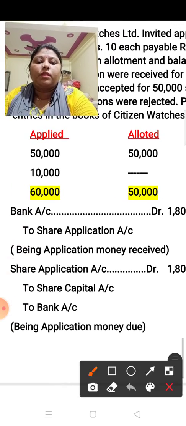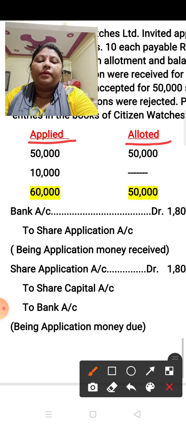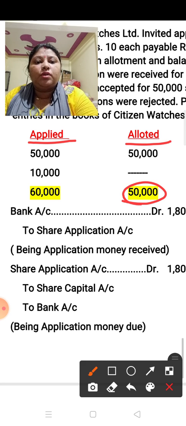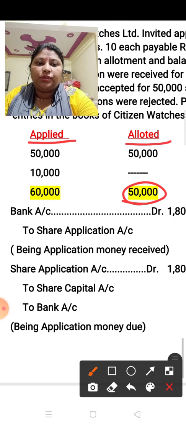See, this is the applied, this is the allotted. Applied means the public wants to take, allotted means the company has to issue or has issued. So here the company has issued 50,000 shares. This you have to write down first. Leave 2-3 lines and after that write down the total first.